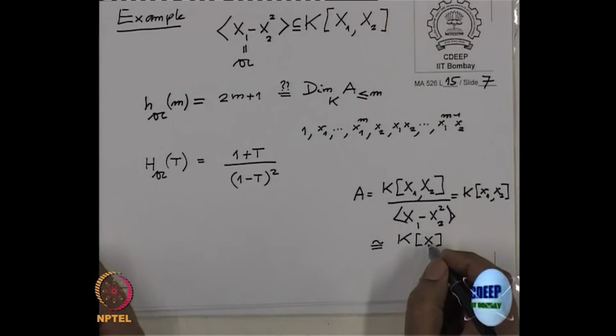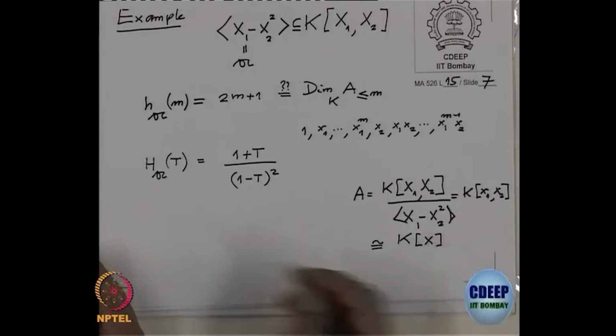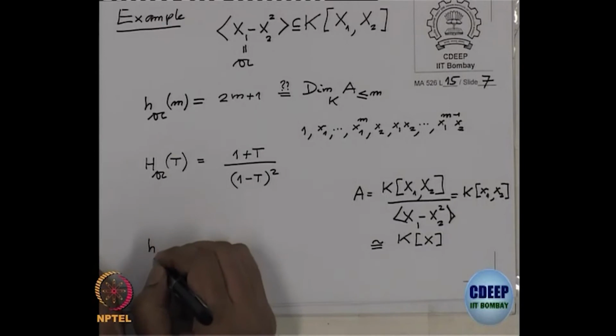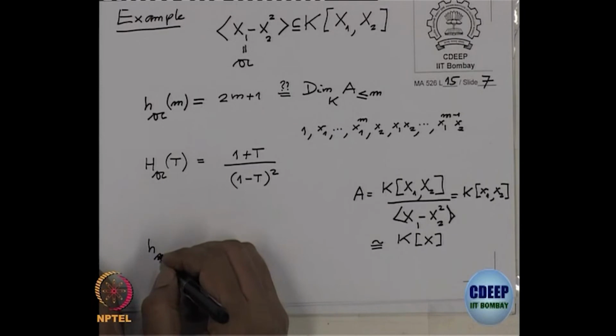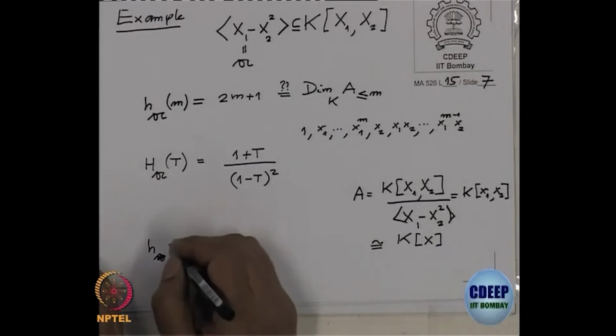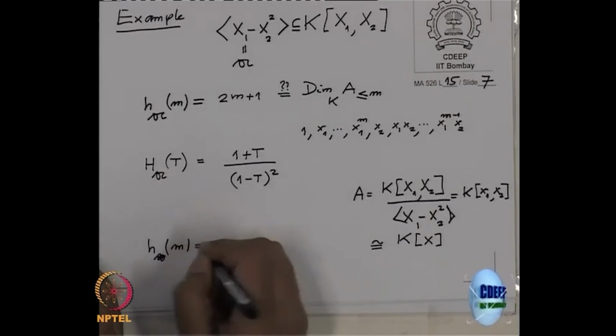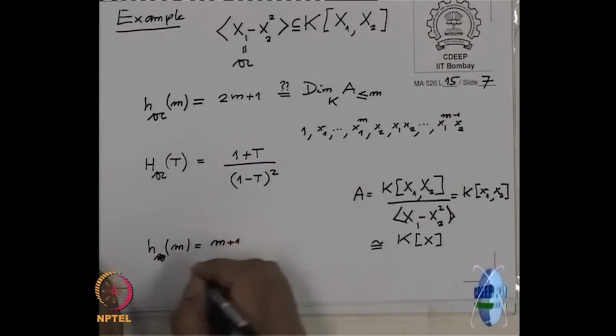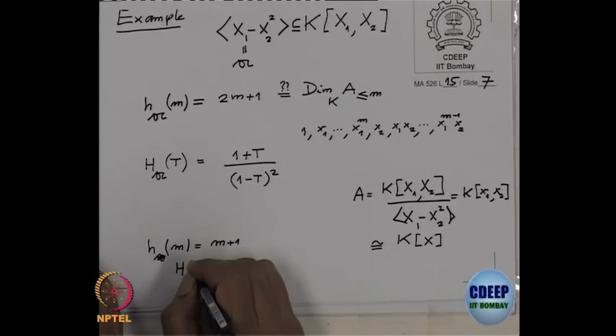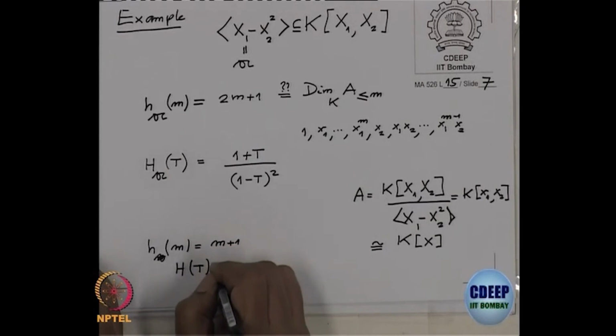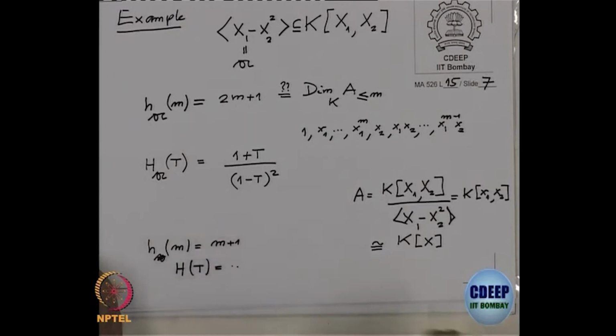So, now if I use x as a generating set for the K algebra, then I do not write a suffix here now. In that case h(m) will be equal to m plus 1, and the Hilbert series will be whatever it is.